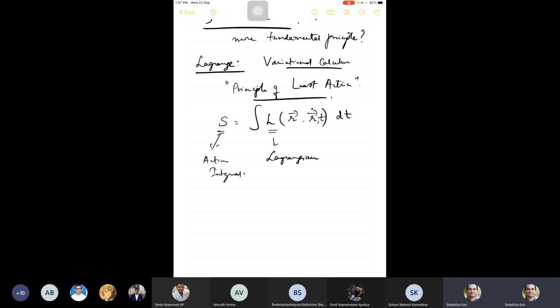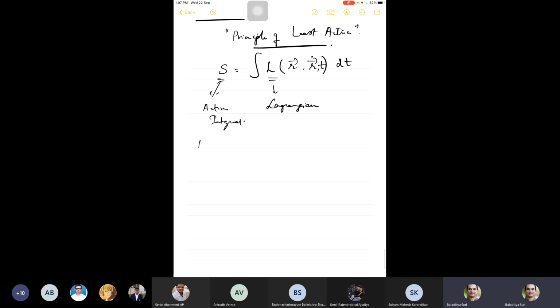So what they observed was that Newton's laws can be derived. Remember, Newton himself did not derive Newton's laws. He only empirically deduced them. But here they are using a more fundamental principle called the principle of least action.